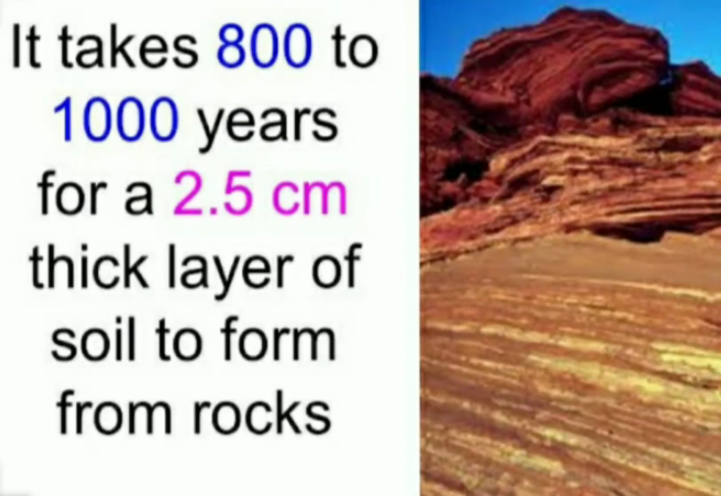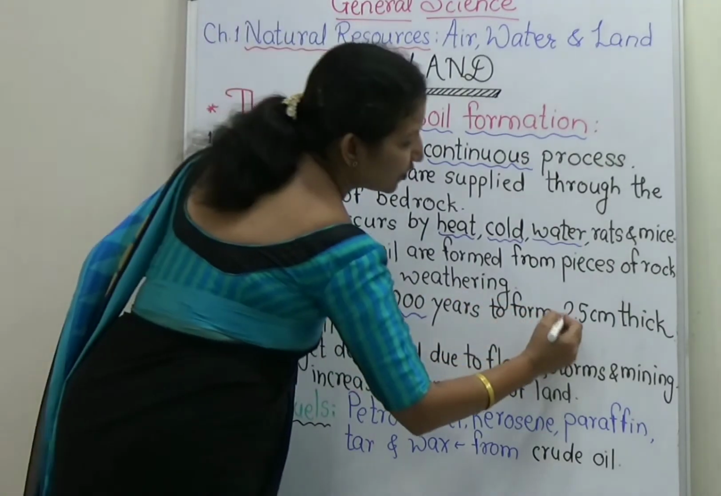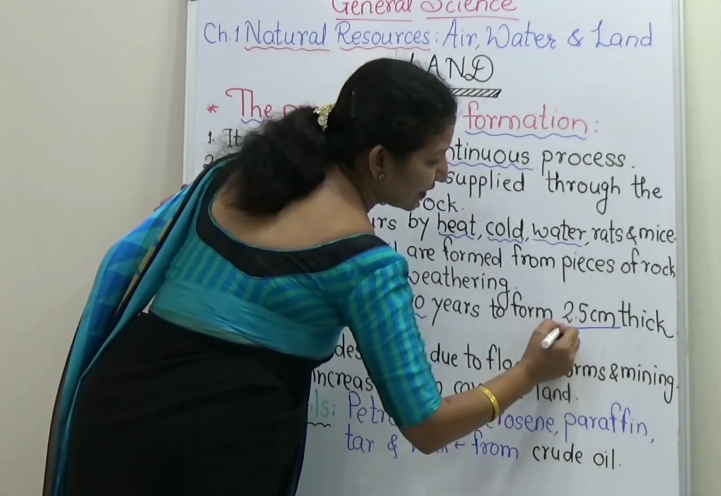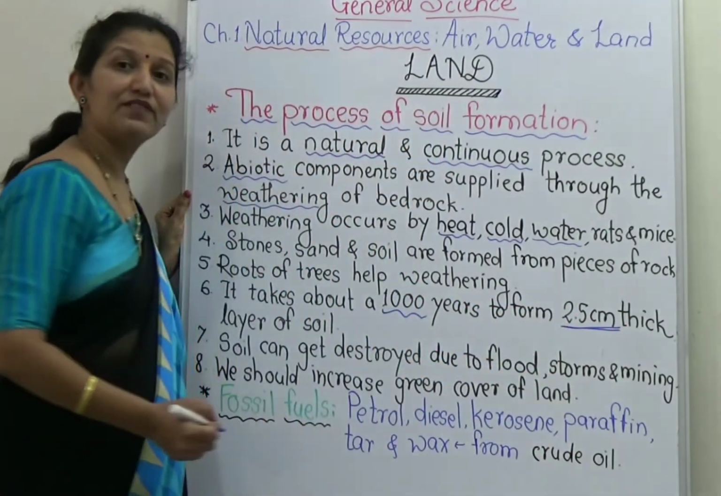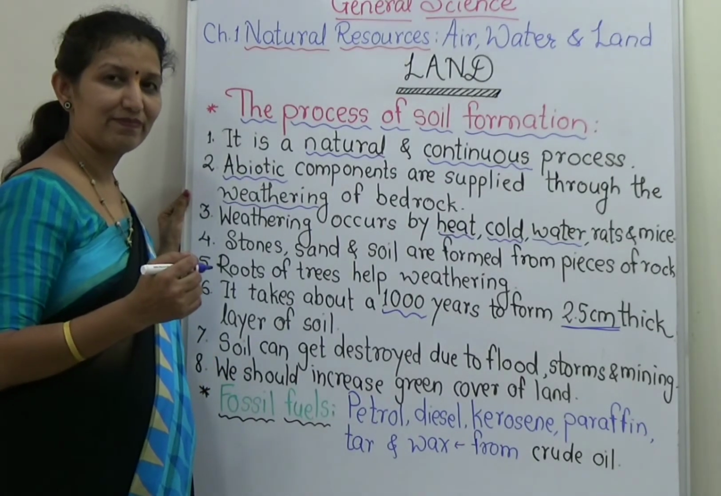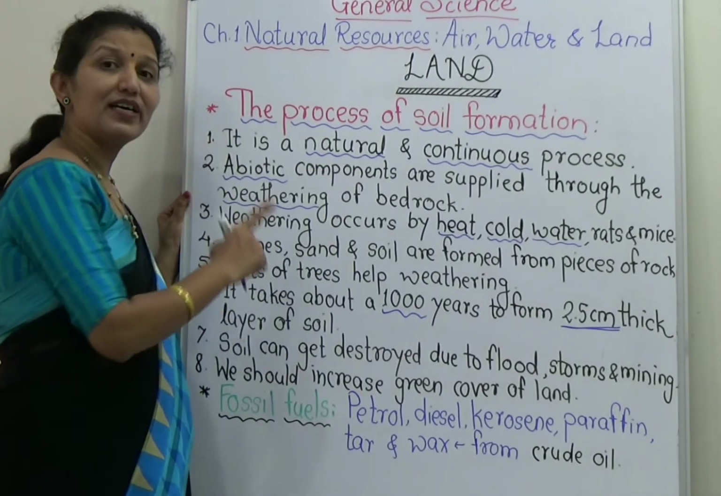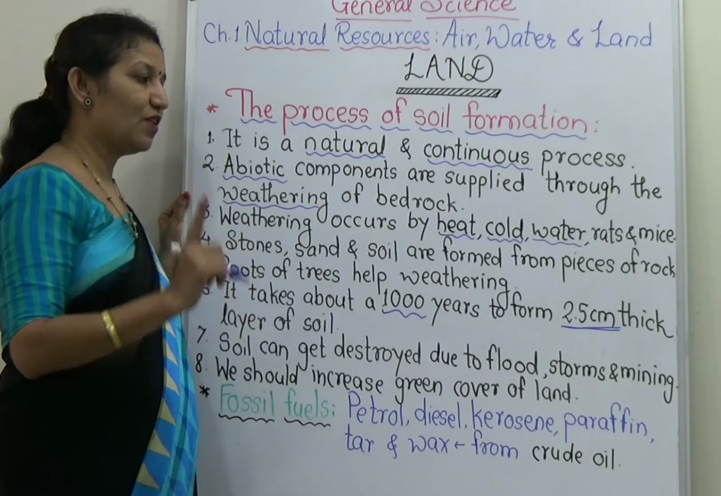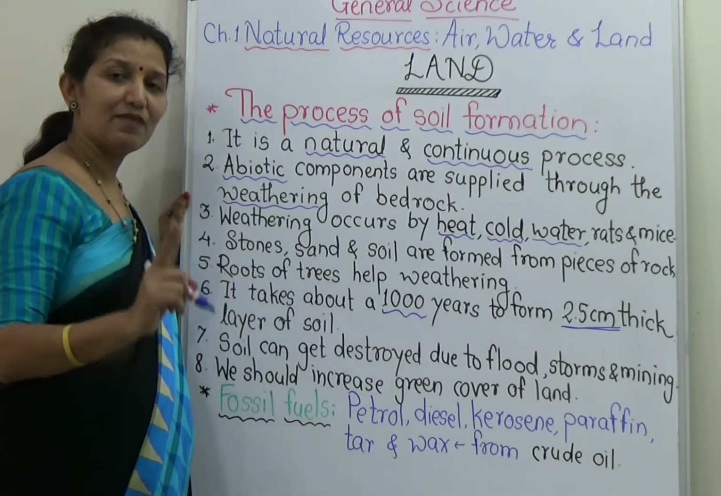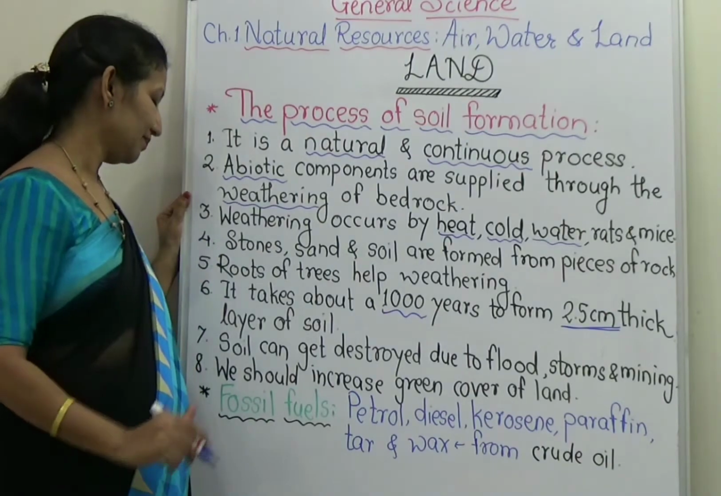Then it takes about 1,000 years. Remember, 1,000 years. It takes about 1,000 years to form how much thickness of layer? A 2.5 centimeter thick layer of soil. Remember again, it takes about 1,000 years to form a 2.5 centimeter thick layer of soil.